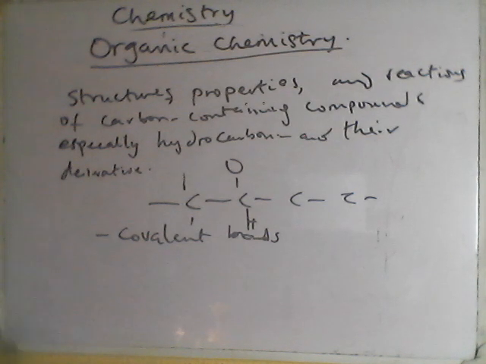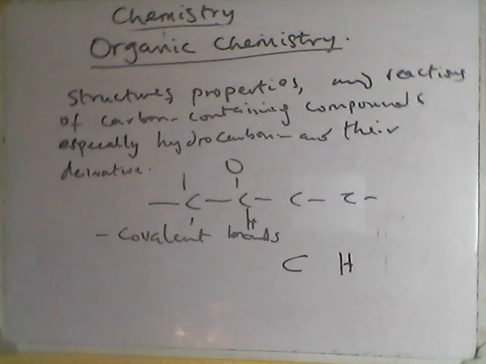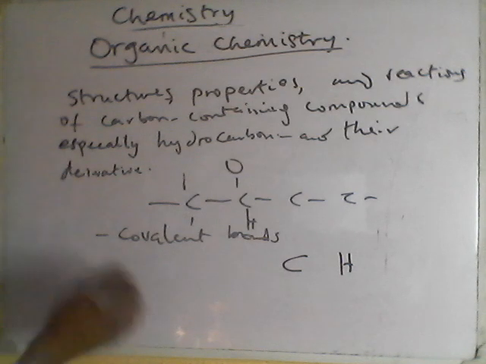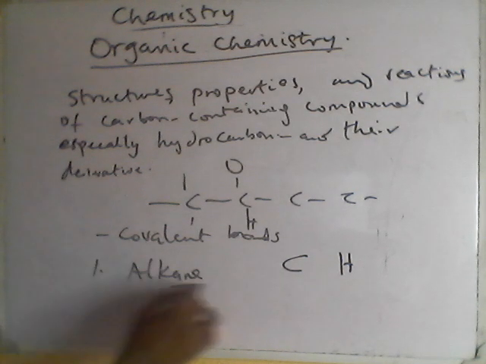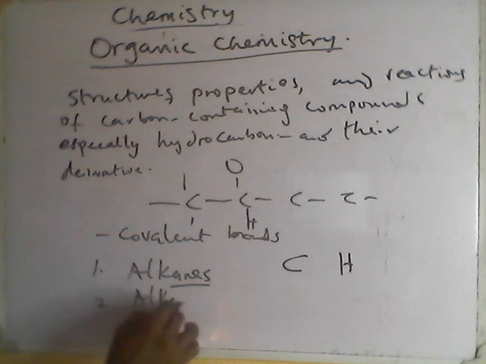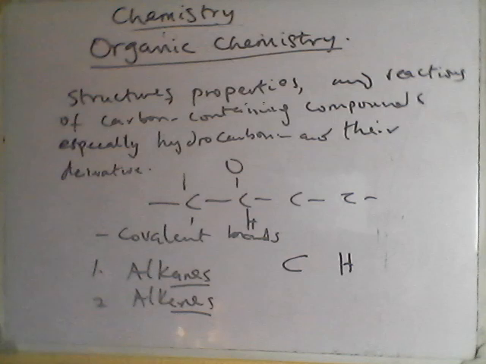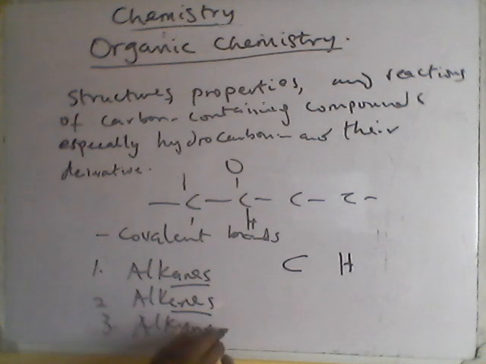So hydrocarbons are organic compounds composed only of carbon, C, and hydrogen, H. That's why we call them hydrocarbons. They are classified into broad types: the alkanes, with the ANE suffix, the alkenes, with the ENE suffix, and the alkynes, with the YNE suffix.